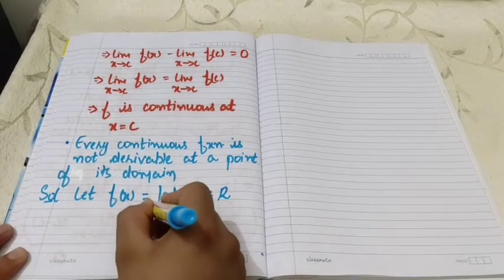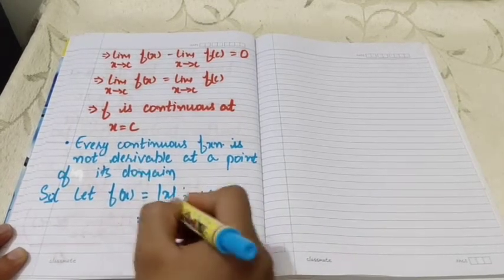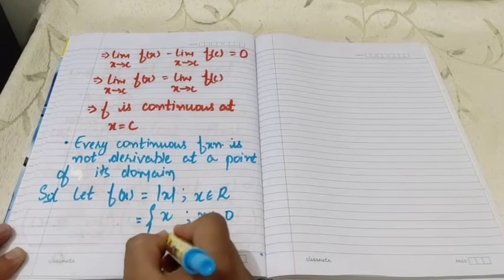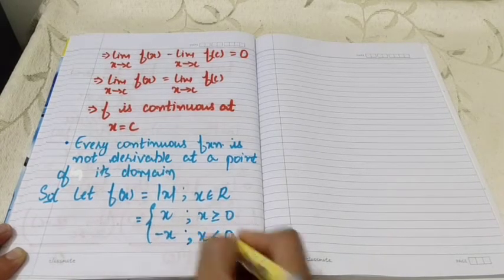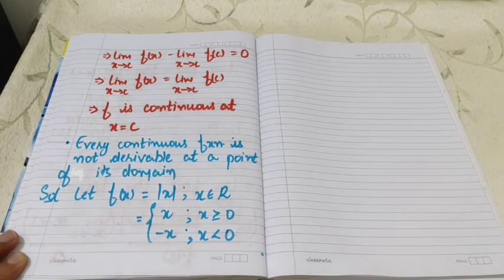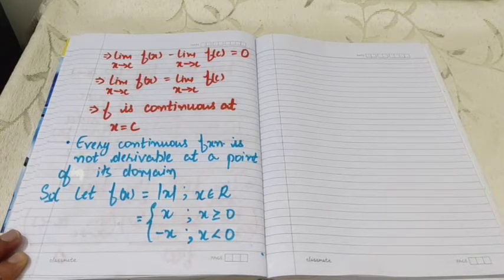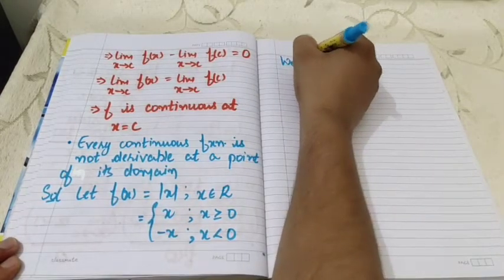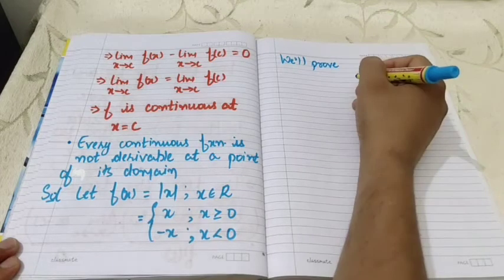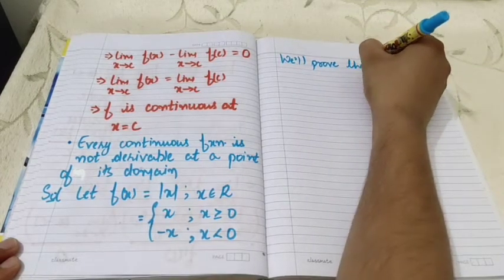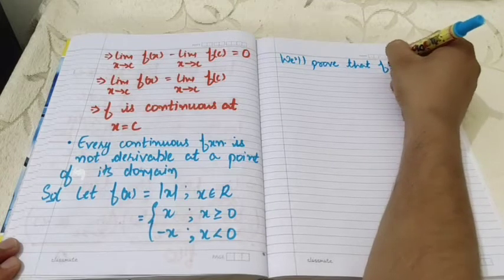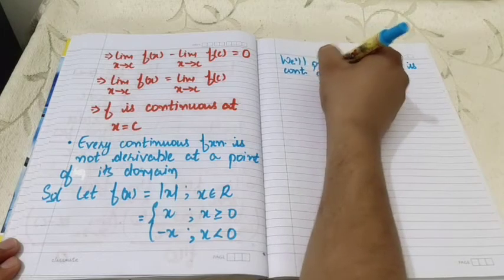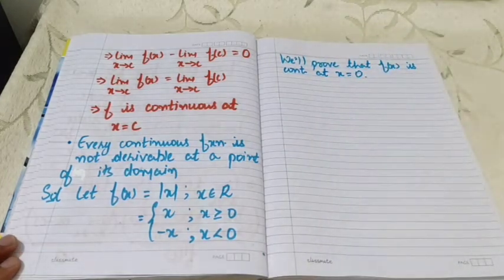We can define this modulus function as f(x) equals x when x is greater than or equal to 0, and it is minus x when x is less than 0. First, let us check the continuity of the function at x equals 0. So we will prove that the function is continuous at x equals 0.